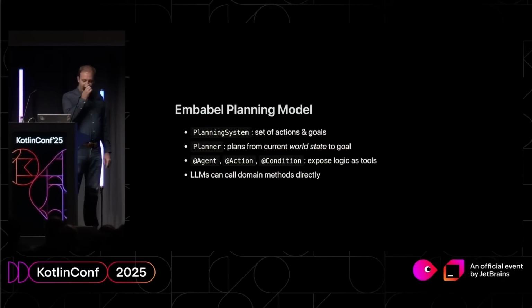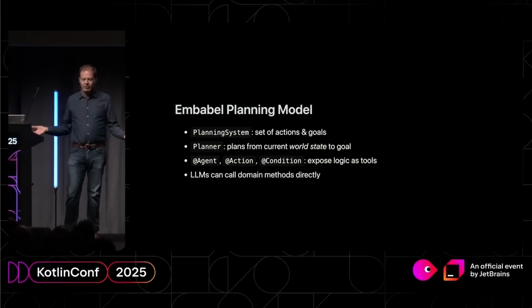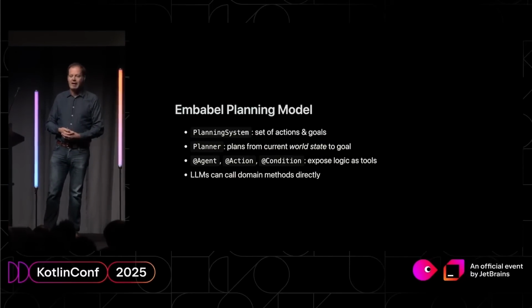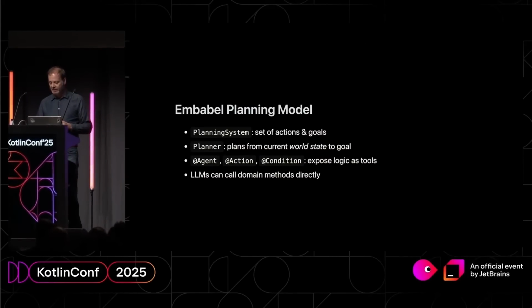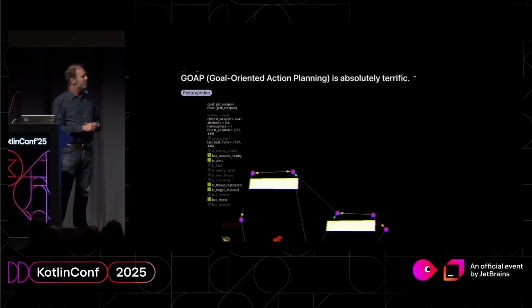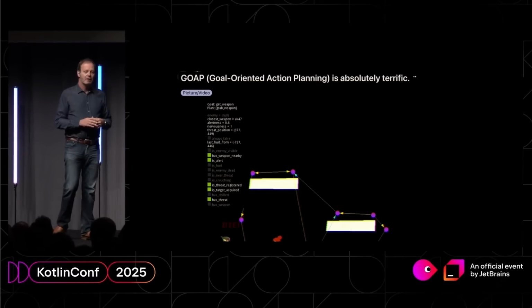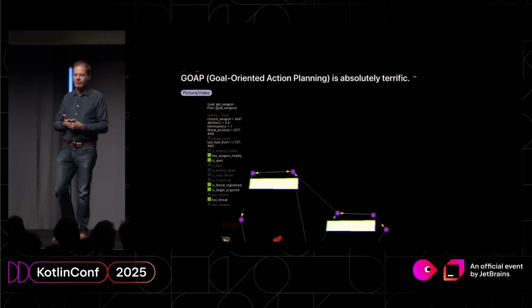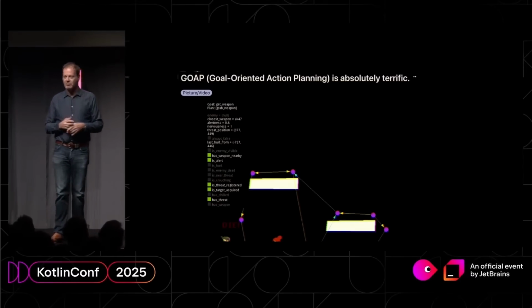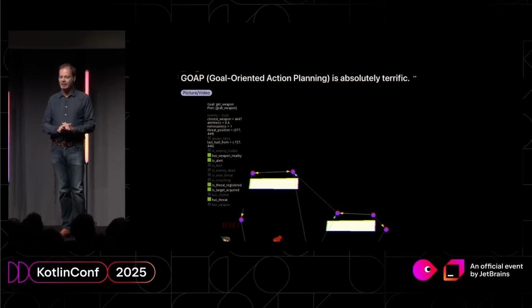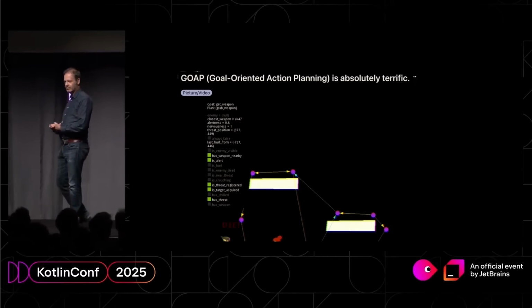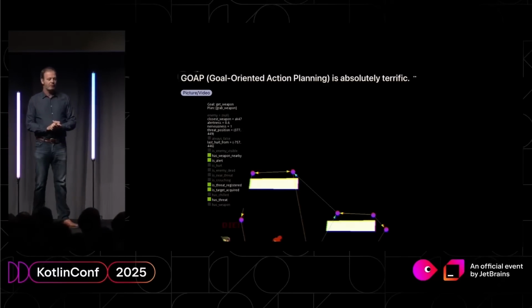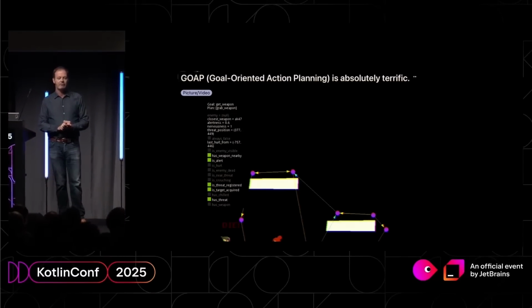Okay, I talked about the planning idea. So there is a planner, of course, in good Spring fashion. It's pluggable. The planner that is used out of the box by default is the GOAP planner, Goal-Oriented Action Planning. GOAP is an algorithm that is virtually unknown in the enterprise, but I would say any enterprise developer who's ever played a game, which is probably quite a high proportion, has almost certainly been killed by a GOAP AI. GOAP is one of the two predominant technologies in gaming for controlling the behavior of non-player characters.